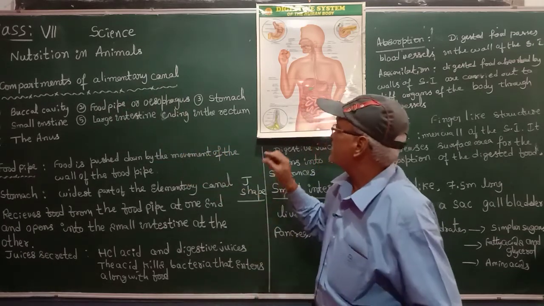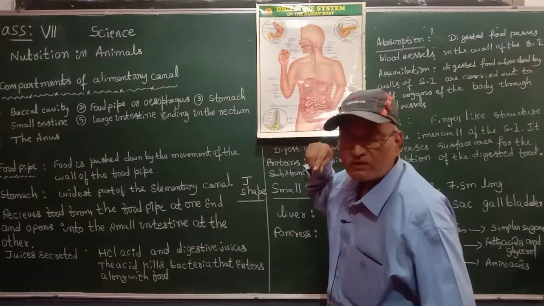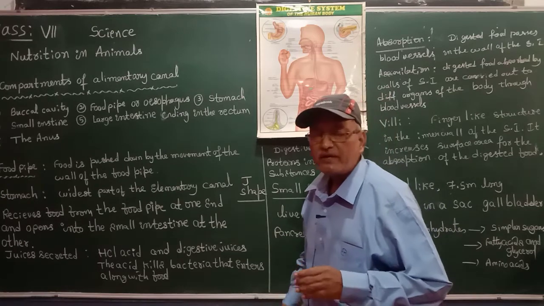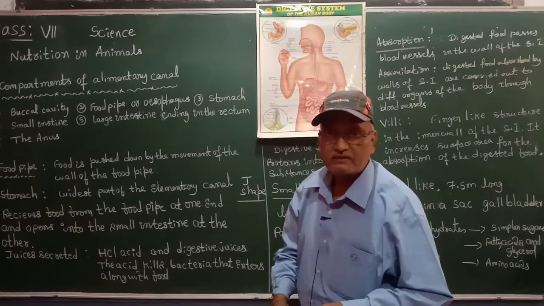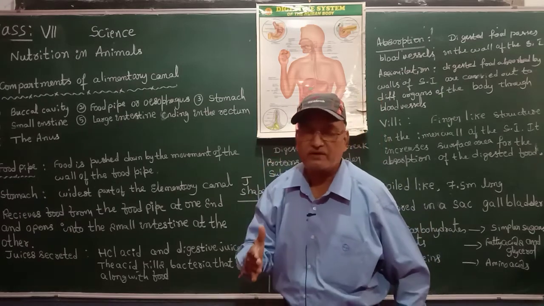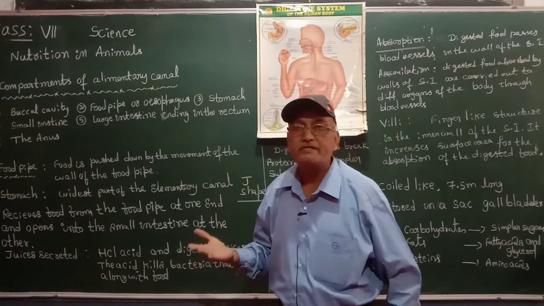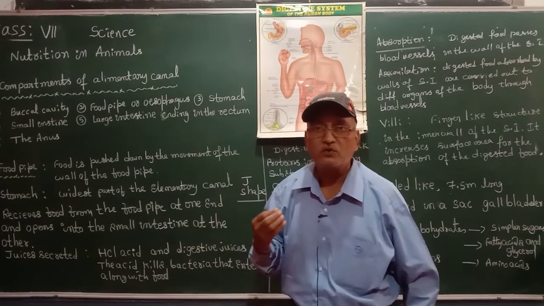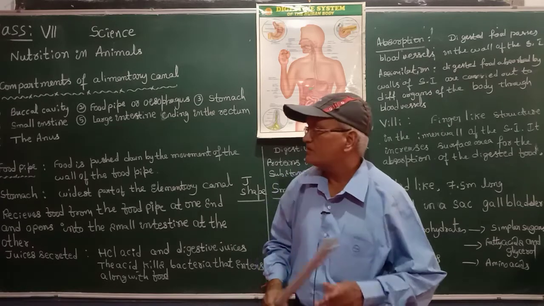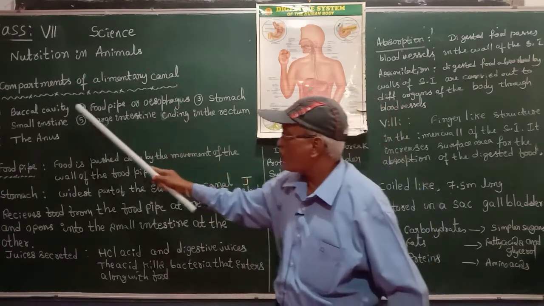Every day we eat food and that undergoes digestion. To understand clearly how the food we eat undergoes digestion, we look at the compartments of the alimentary canal. There are 6 compartments.